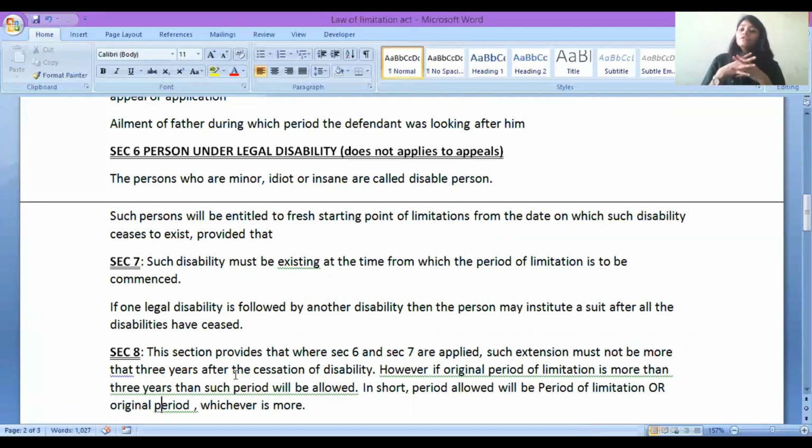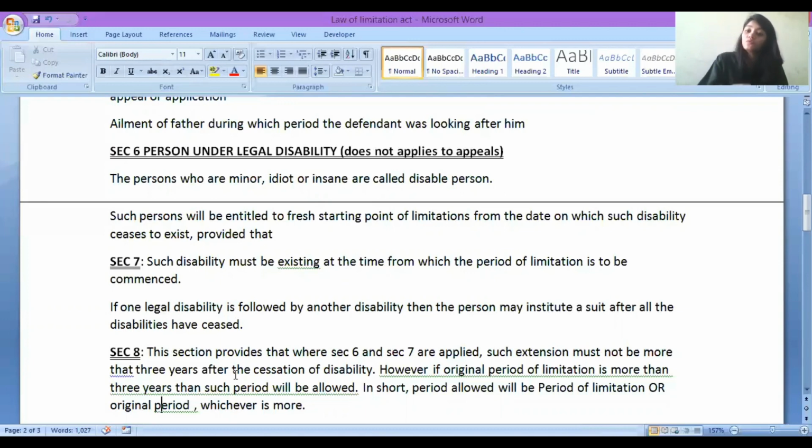For example, I am a lunatic person, an insane person, right? But when my period of limitation started, I was normal, I was not insane. That means my period of limitation started for the 3 years. In between, I became insane. So will I get a new fresh limitation period? No. Section 7 says you will not get a fresh limitation period.